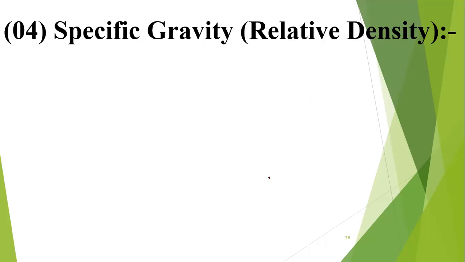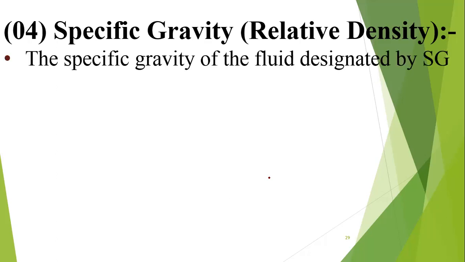Normally we can define the specific gravity as the weight density of liquid divided by the weight density of water. That is for liquid. For gases, we can say the specific gravity is the density of gas divided by the density of air. Okay, the symbol of the specific gravity, or relative density, is Sg.